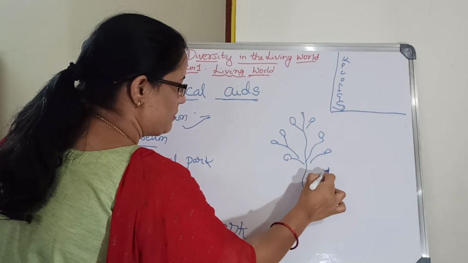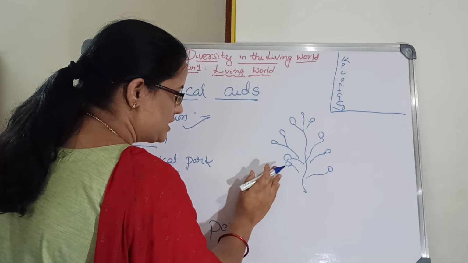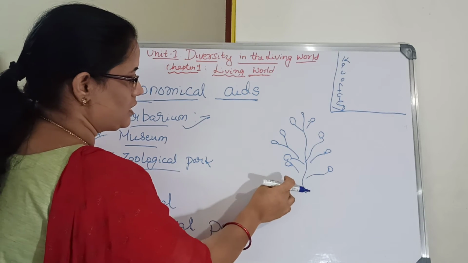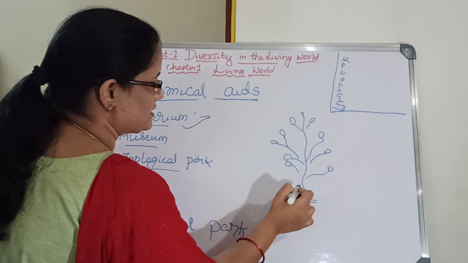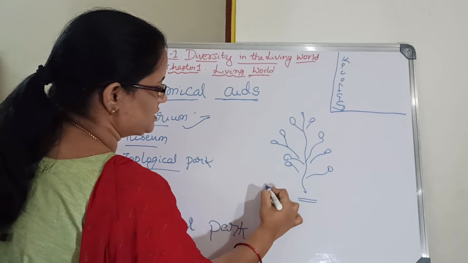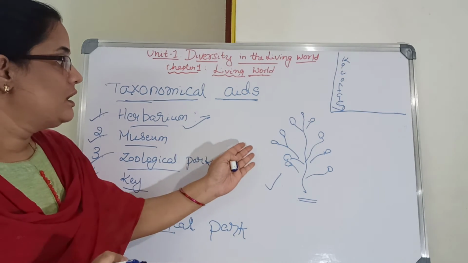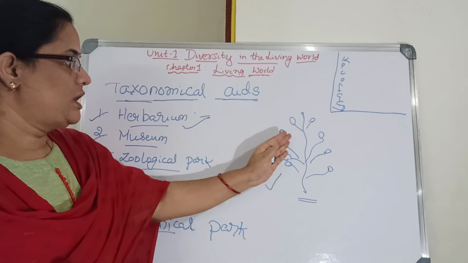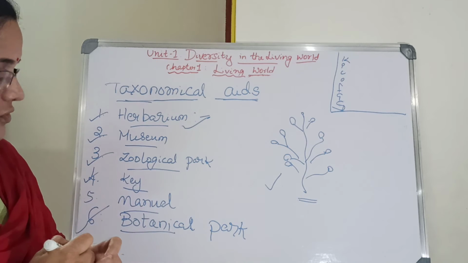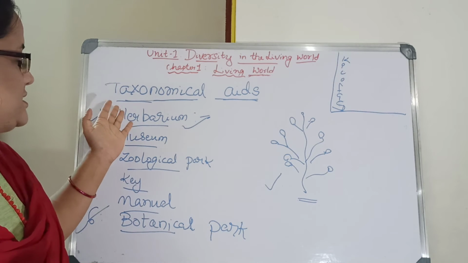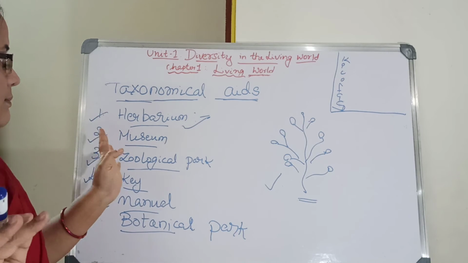Keeping dried plants for study means noting what family and order it is and its particulars, and on the backside they write the characteristics of the plants. If you go to any college, there will be a particular place for herbarium.